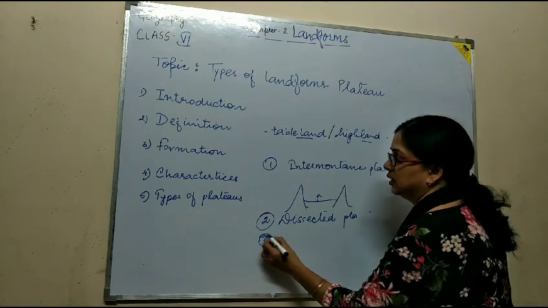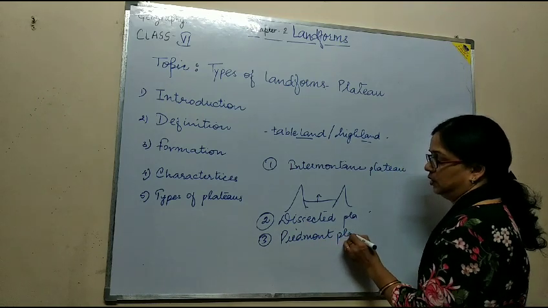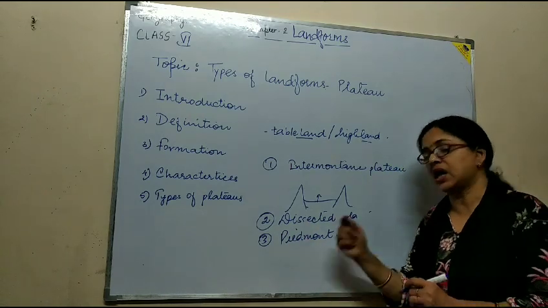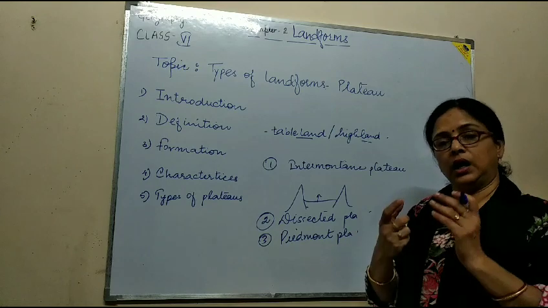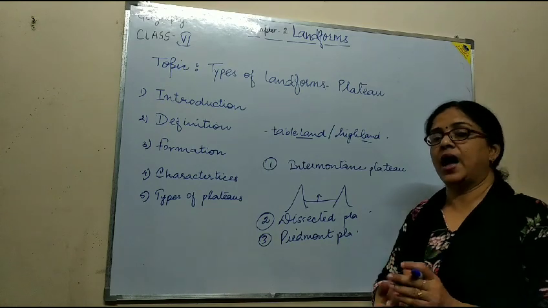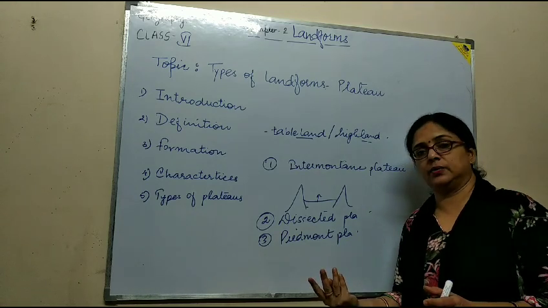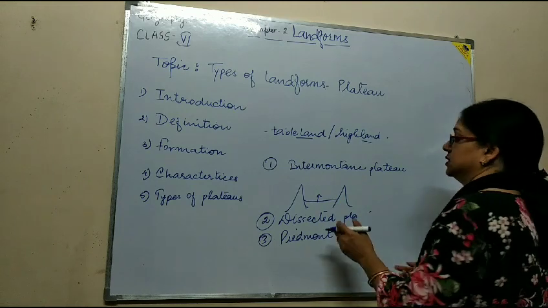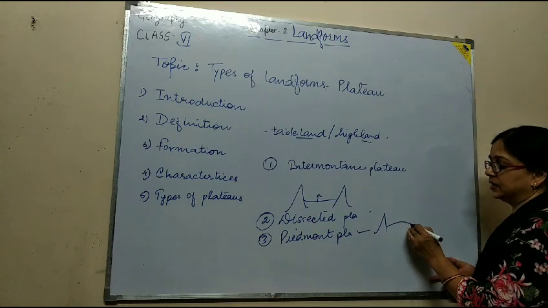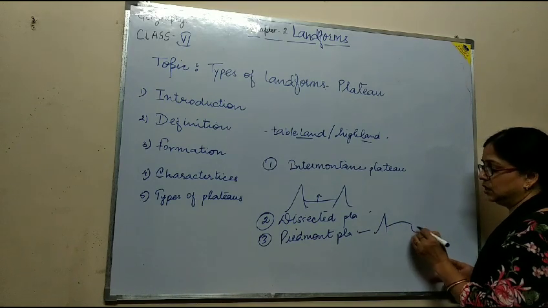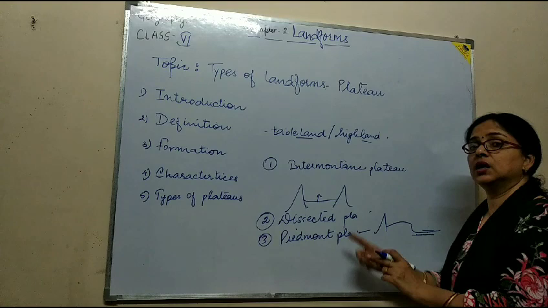Third one is the Piedmont plateau. These are the plateaus in which on one side there is a mountain and on the opposite side there is an ocean or a plain. At one side it is surrounded by mountain and at the other side either a plain or an ocean is there. It is called a Piedmont plateau.